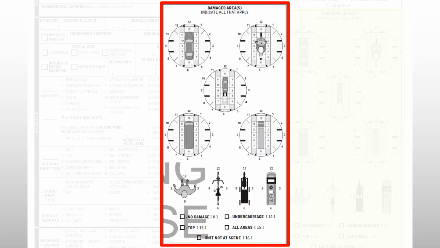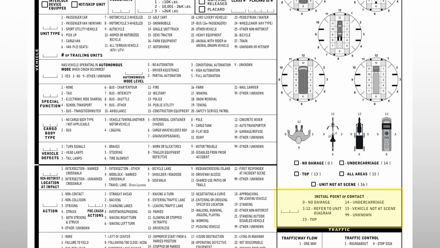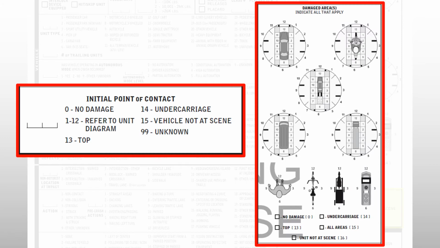The manner in which vehicle damage is reported was modified. More vehicle diagrams were added, and the reporting person should shade in the boxes where the vehicle suffered damage related to the crash being investigated. Using the clock diagram around the vehicle illustrations, indicate where the initial point of contact was in the crash at hand.